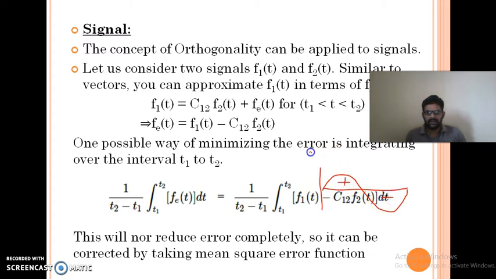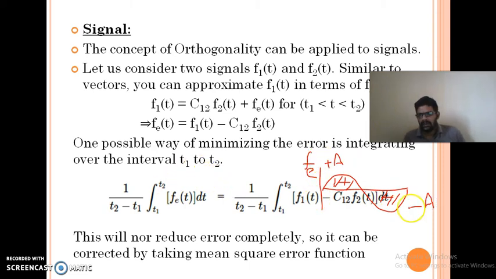If we got the error function fe of t like this and you integrate it, this is positive area and this is negative area. The positive area is, suppose, plus a, and this is minus a.